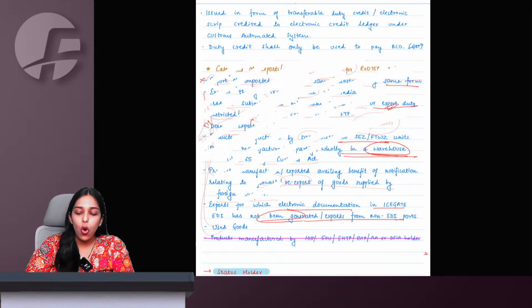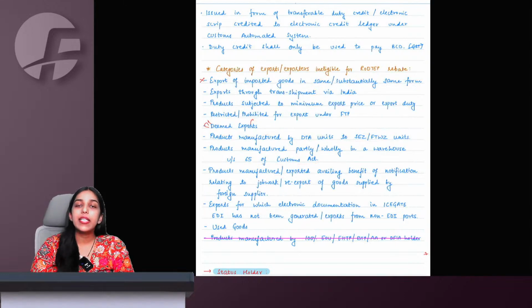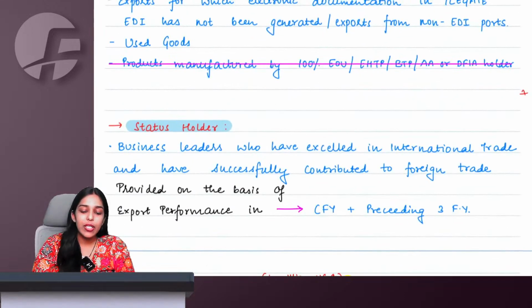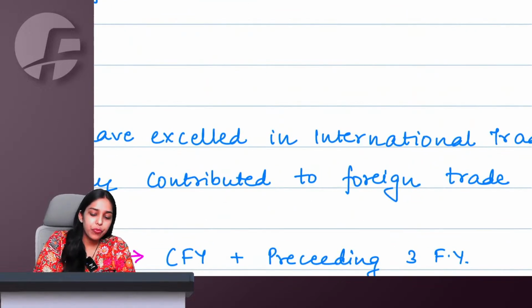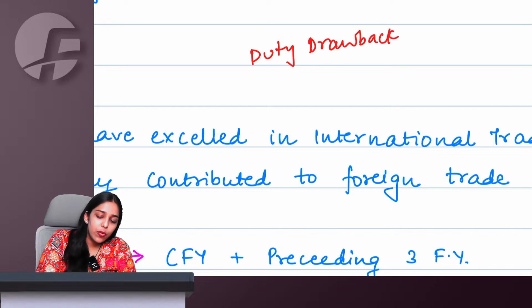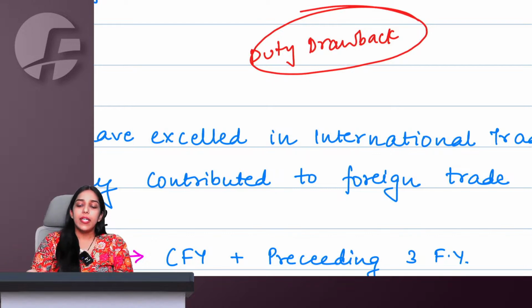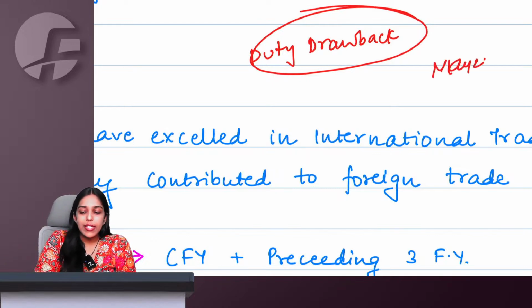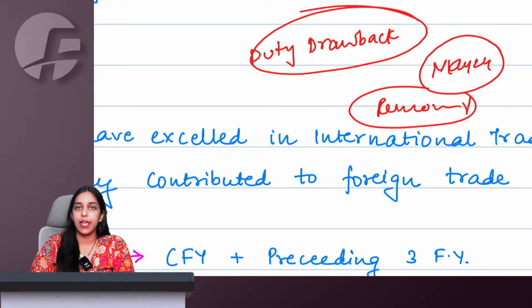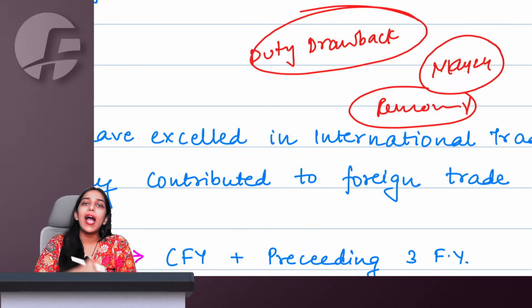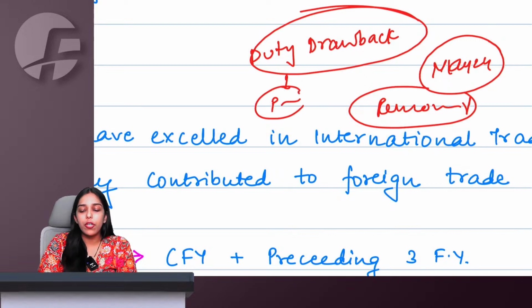Here we complete all the schemes that are applicable for your syllabus. These are all duty exemption schemes. Also, there is a small point of duty drawback. Earlier the entire duty drawback chapter was there in your syllabus. But now from the May 2024 examination, ICAI has removed the duty drawback chapter itself, which means ICAI does not intend to ask you duty drawback. But in your ICAI module, in FTP only, they have given a small paragraph about duty drawback.